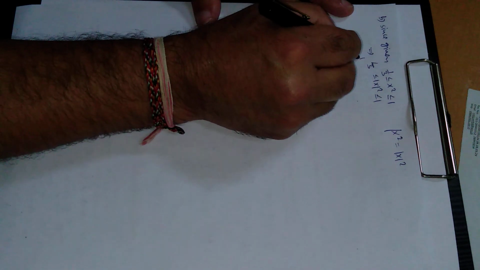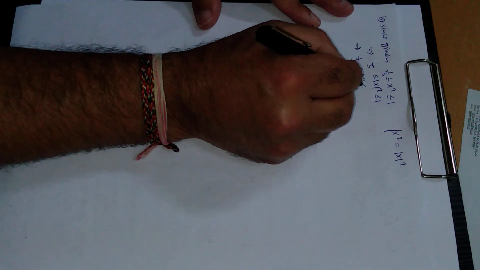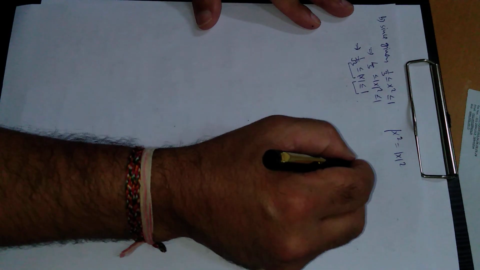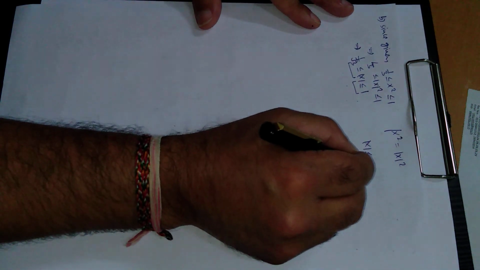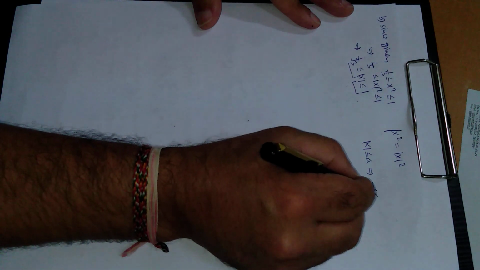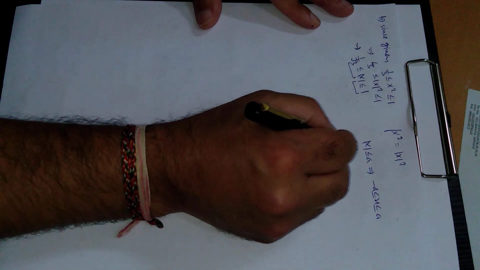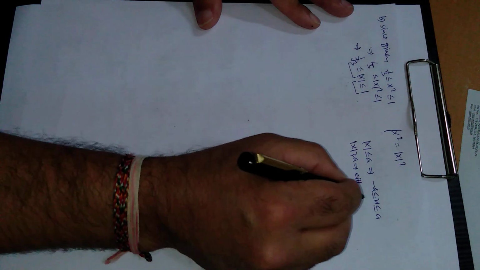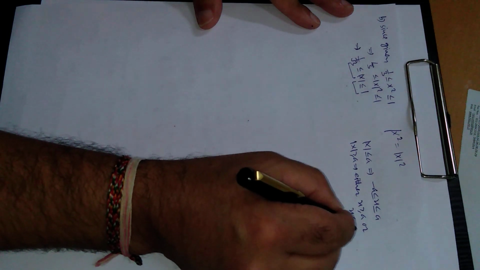Taking square root, this will be 1 upon square root of 3 less than modulus of x less than or equal to 1. Now I am going to divide this into two parts, using this relation: modulus of x less than or equal to a implies x lies between minus a and a, and second, modulus of x greater than or equal to a implies either x greater than or equal to a or x less than or equal to minus a.